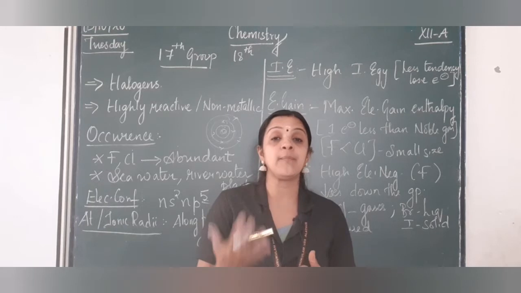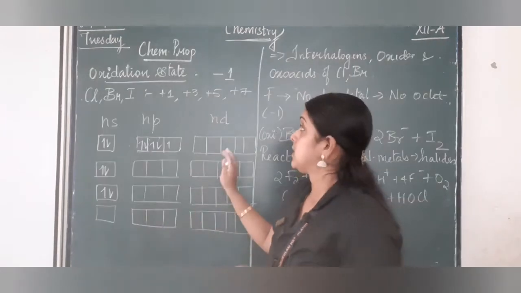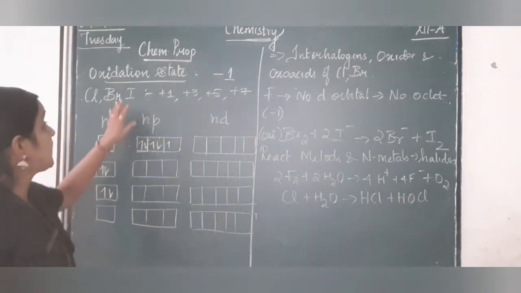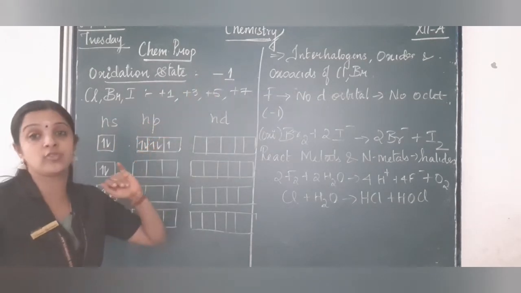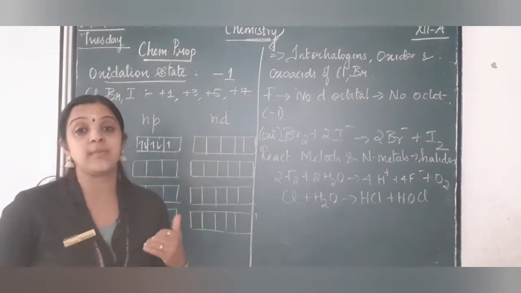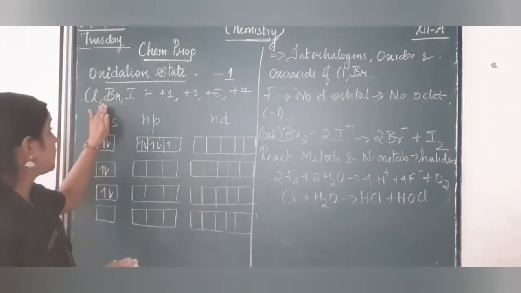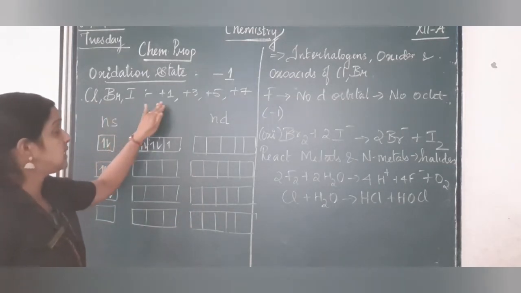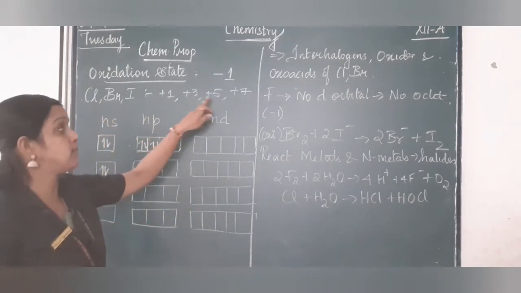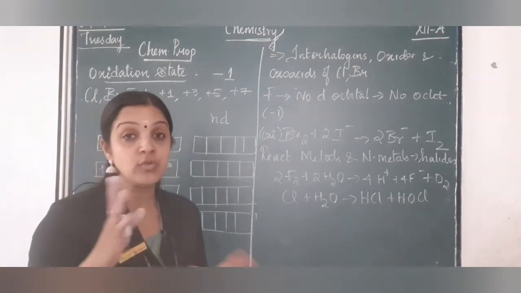Now we will get back into chemical properties, thereby studying the anomalous behavior. Let's see the chemical properties of these halogens. If you see halogens, generally they need only one electron to become octet. So that will be -1 because an electron has been accepted. So they have a -1 oxidation state in general. But if you see chlorine, bromine, iodine, they also exhibit positive oxidation states like +3, +1, +5 and +7, which means they have a tendency even to lose electrons.